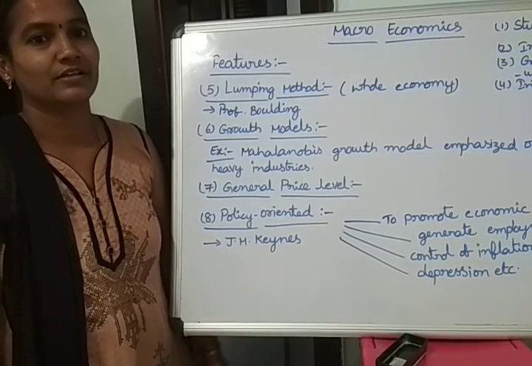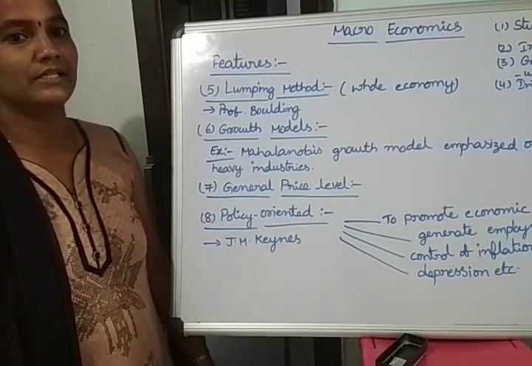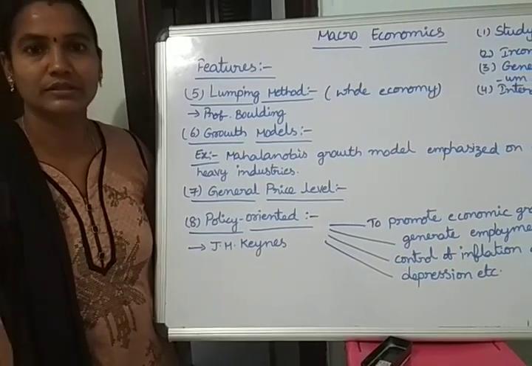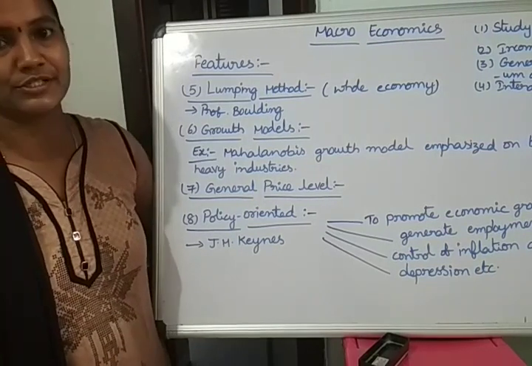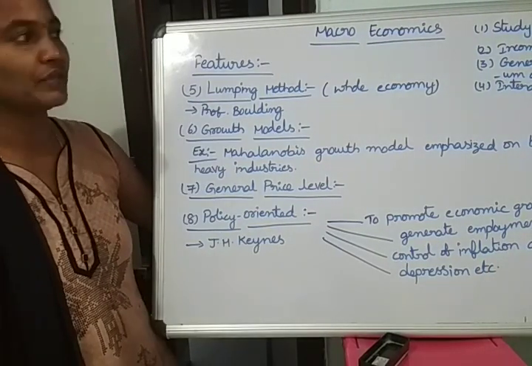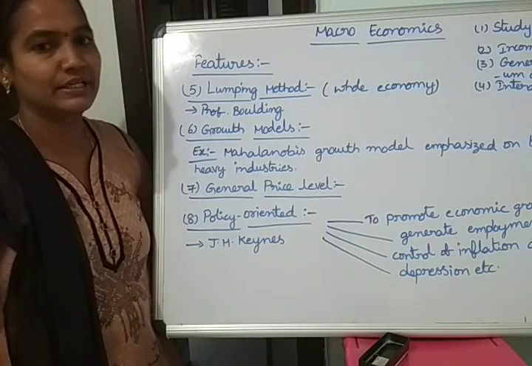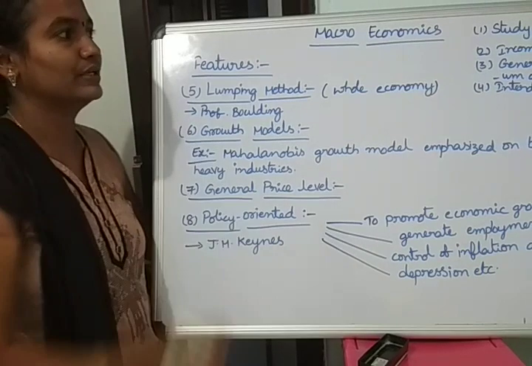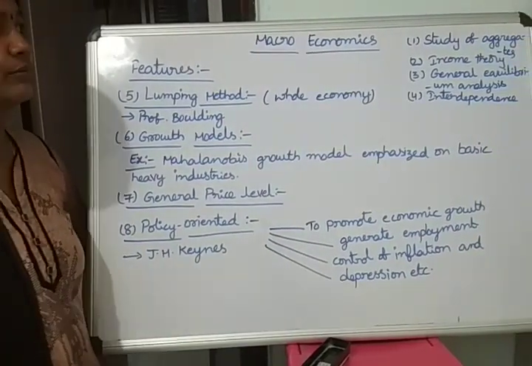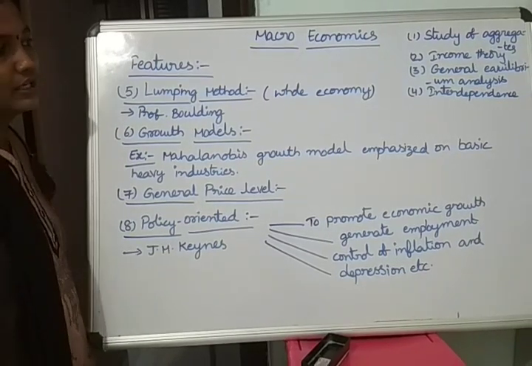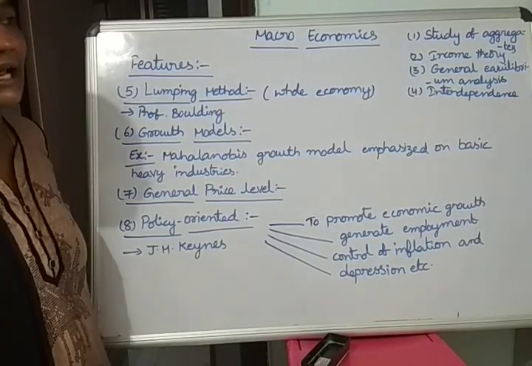Hello students, in the last video we started macroeconomics and completed the introduction and the scope, and we also started the features. Some features are completed. First is the study of aggregates, meaning macro is applicable to the aggregate economic system, meaning national income, national output, everything taken at the national level.